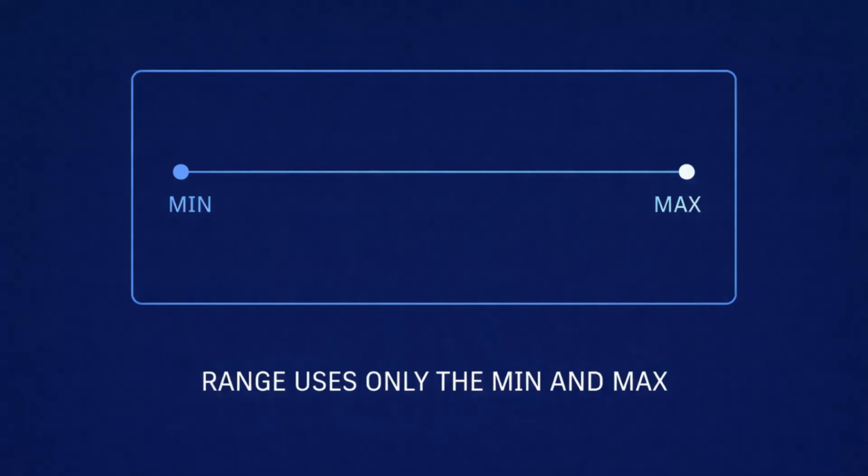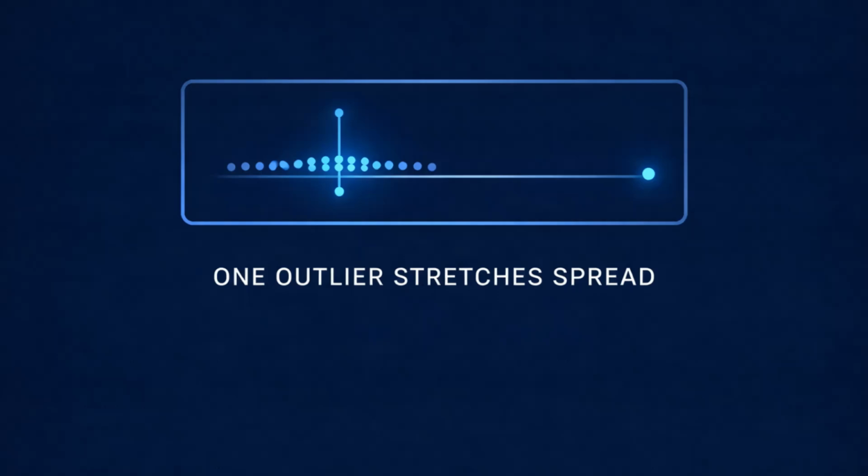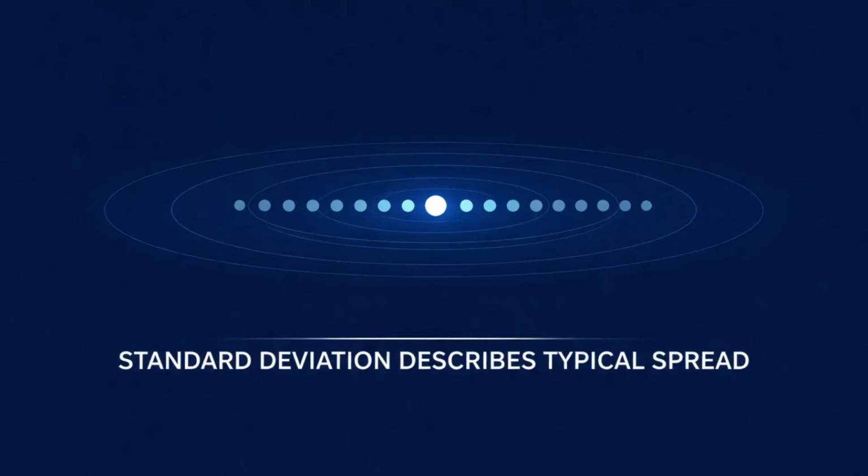Range is easy to calculate and understand, but it has a limitation. Like the midrange, it only uses 2 values. One extreme value can make the data appear more spread out than most of the values actually are. That leads to the most important measure of spread, standard deviation.